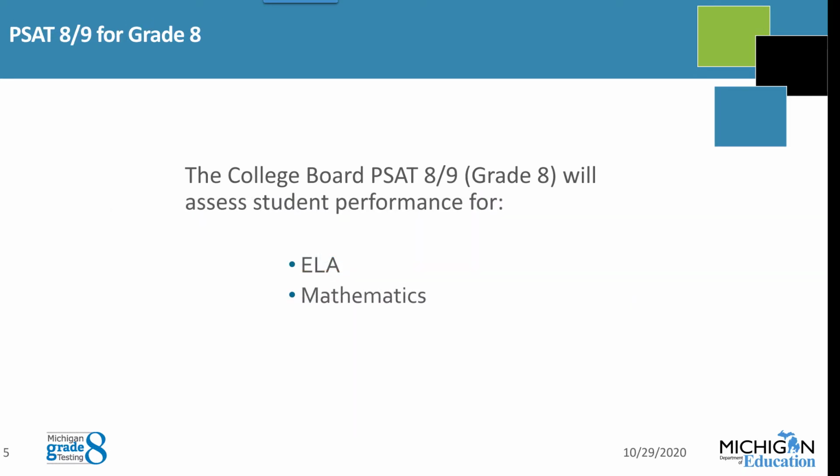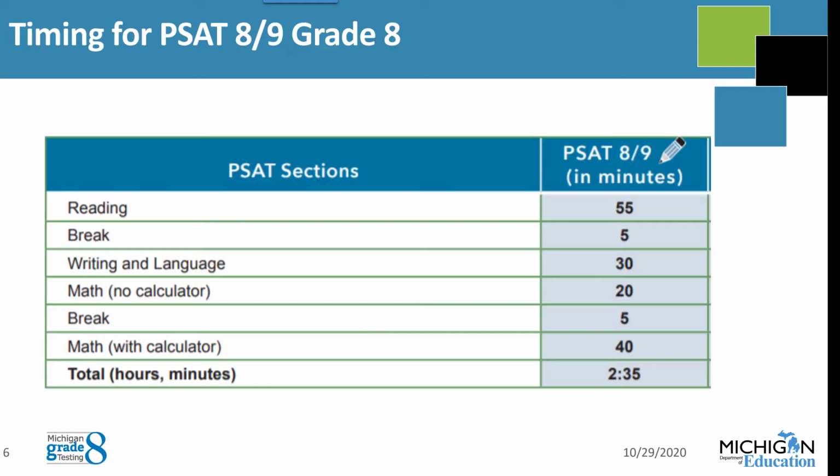The College Board PSAT 8-9 for Grade 8 students is used for state accountability and assesses student performance in English language arts and mathematics. Testing time for the PSAT 8-9 for Grade 8 is 2 hours and 35 minutes. This does not include pre-administration information, which could take an additional 20 minutes or so.